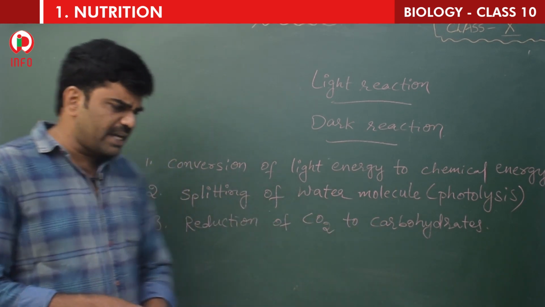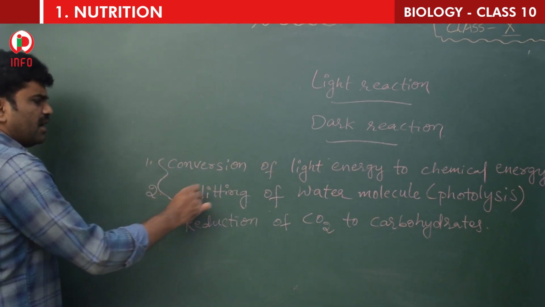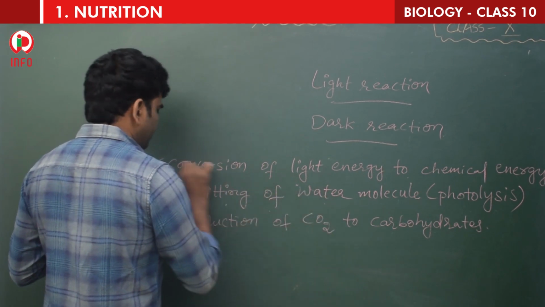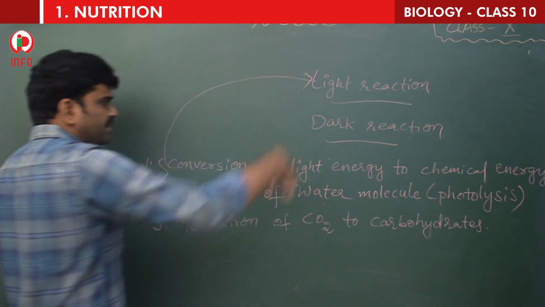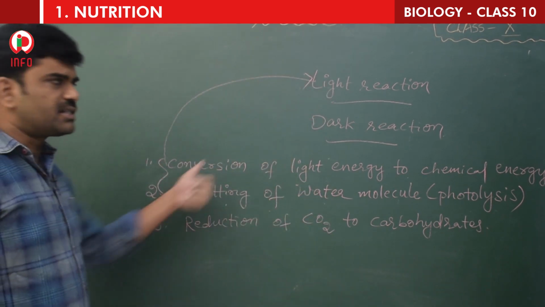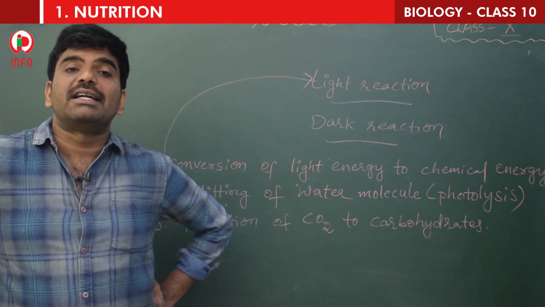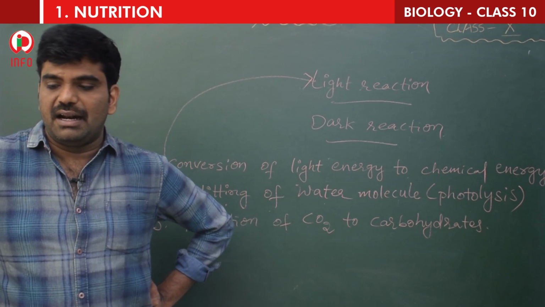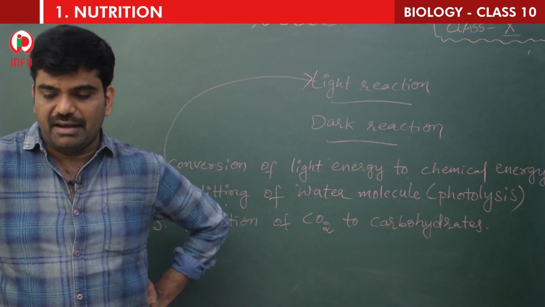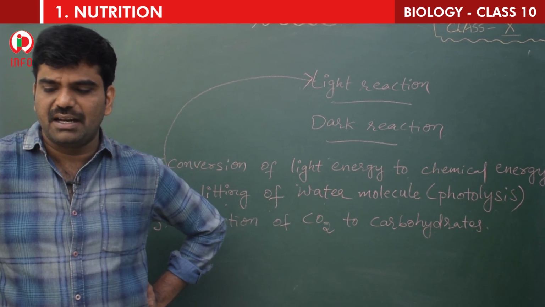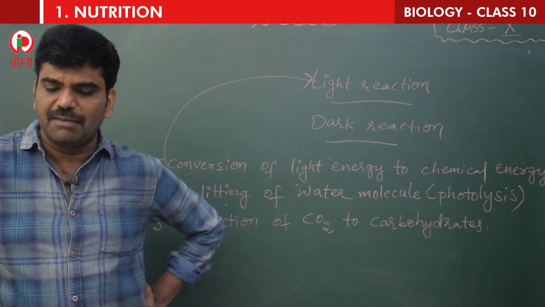The first two steps, conversion of light energy to chemical energy and splitting of the water molecule, come under the light reaction. The third step comes under the dark reaction. Now let us learn the light reaction and the dark reaction. Light is required to initiate several events, while several may continue even in the absence of it.